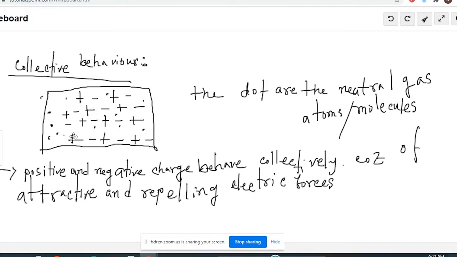If you move one charged particle to another position, all the charged particles can feel the change. So we can say that positive and negative charges behave collectively because attractive and repulsive electric forces are working here.